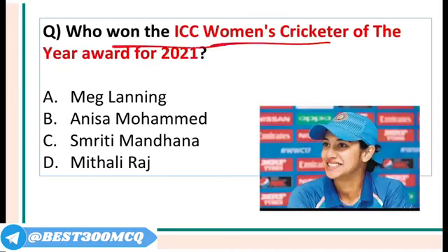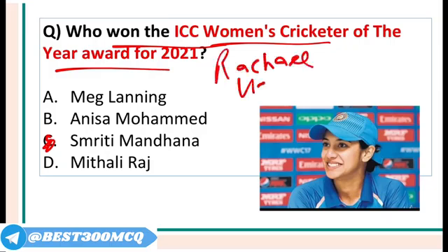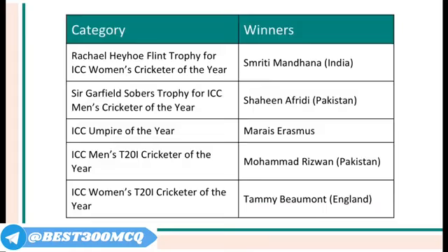Who won the ICC Women's Cricketer of the Year award for 2021? It was given to Smriti Mandhana. The ICC Women's Cricketer of the Year award is also known as the Rachel Heyhoe Flint Award. And who won the award in the men's category, Men's Player of the Year? It is Shaheen Afridi. The award is known as the Sir Garfield Sobers Trophy.